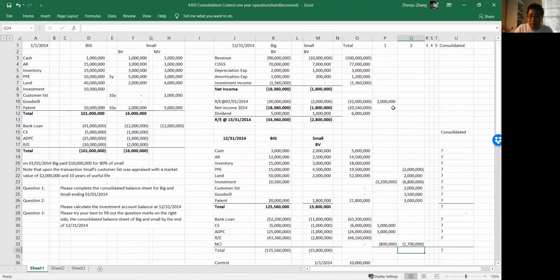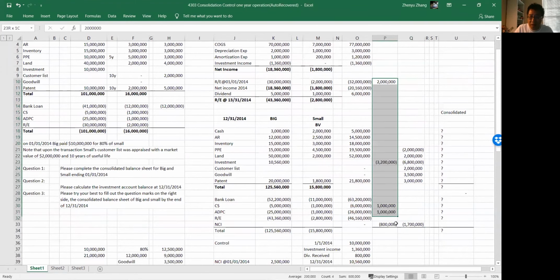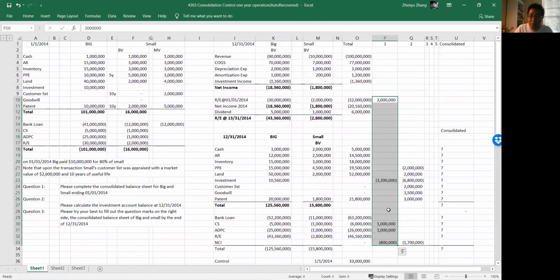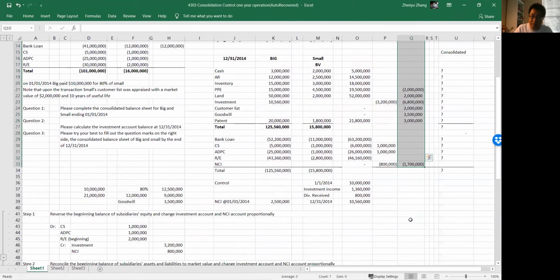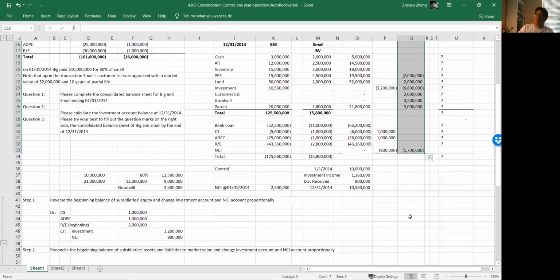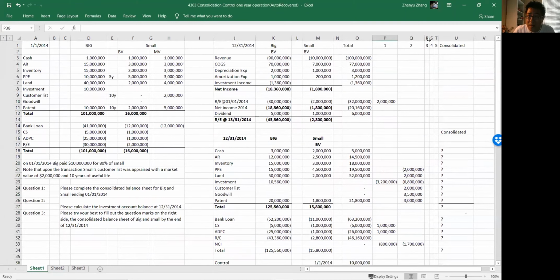If we want to check whether we did our things correctly or not, we can just add up all the numbers, and if we do it correctly, they should add up to 0 because we replace all the credit balances with negative numbers. Okay, so now let's take a look at step 3.